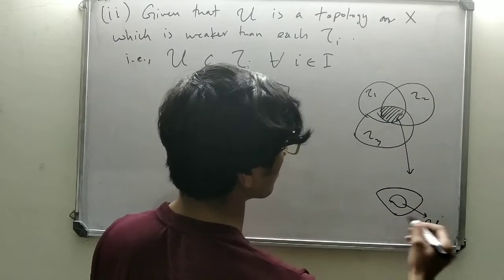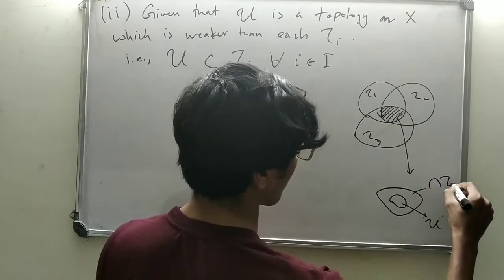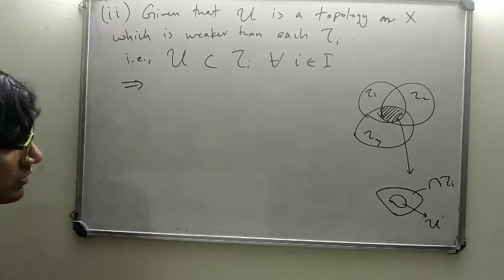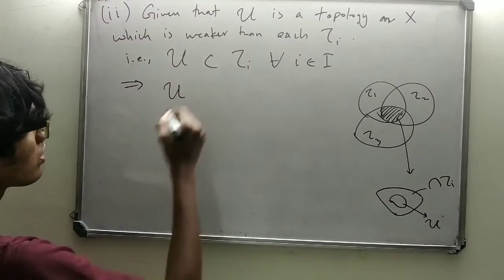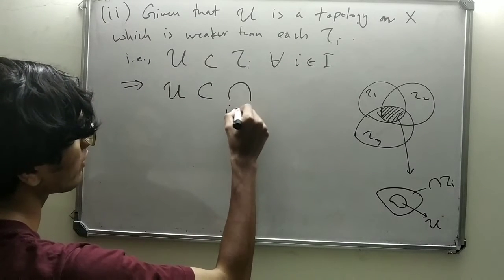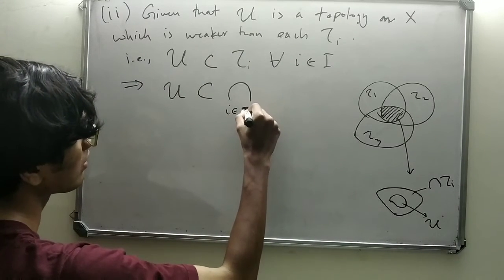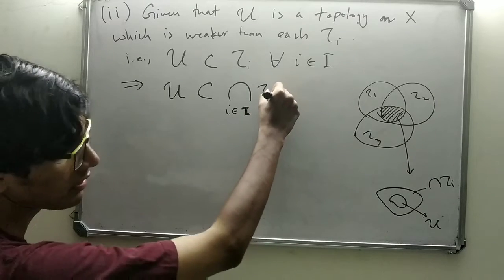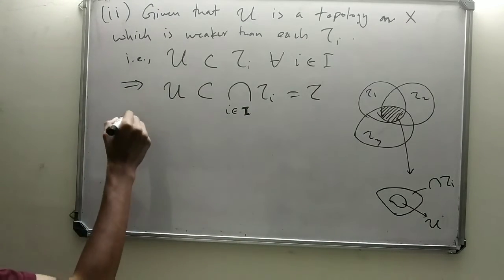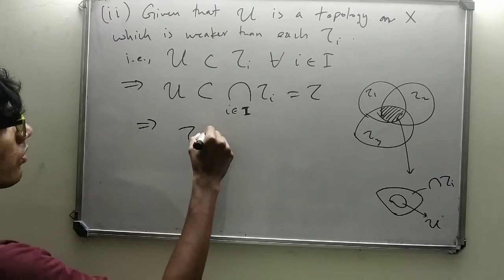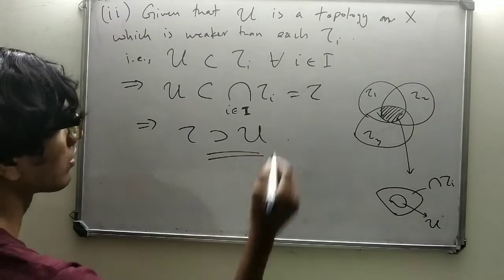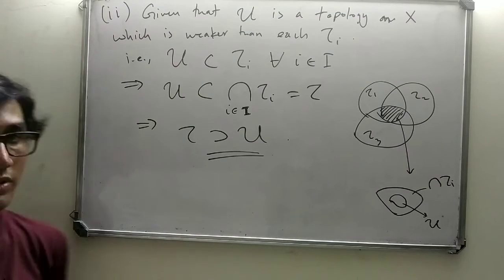U. And this is the intersection of tau I. So this implies what? U is contained in the intersection over I element of I of tau I, right? This implies that tau is stronger than U, right? So that's all the theorem.